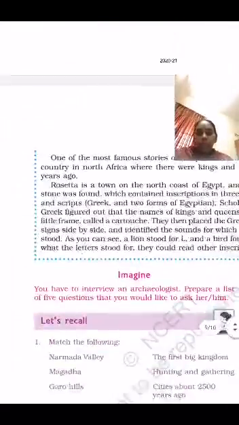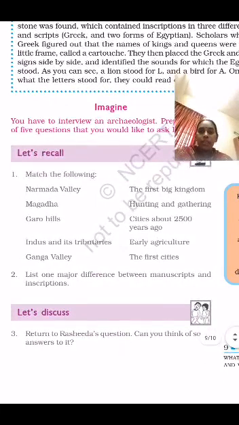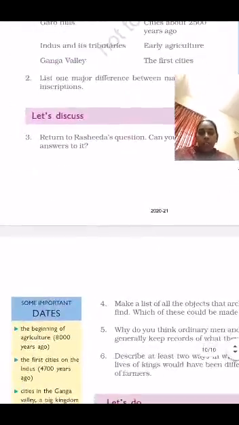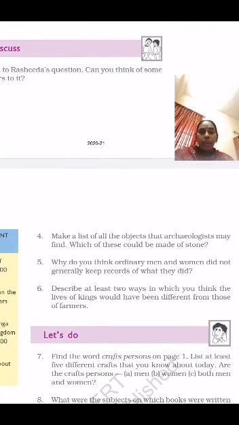So children, you have to read and say Narmada Valley, Magadha, Garo Hills, Indus and its tributaries, Ganga Valley, the match the following. And here we can see that it is easy only. Read the lesson and it is easy to write the answers also. List one major difference between manuscript and inscriptions. Before only I have explained to you also. And even here, make the list of the objects of ordinary men and women.